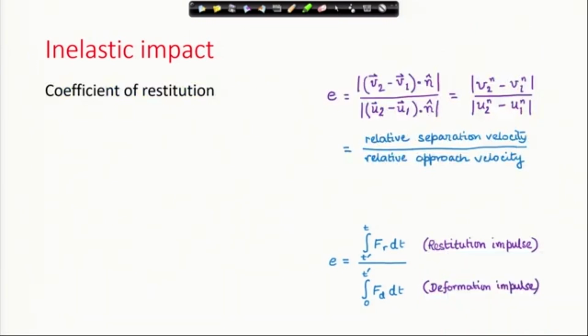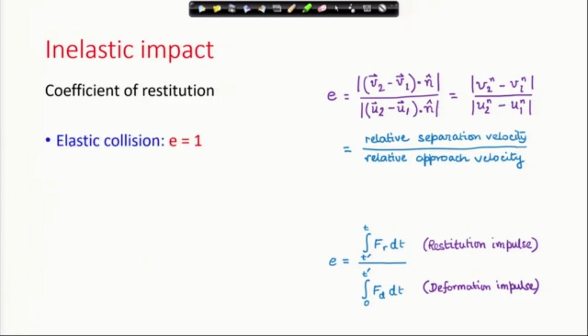So, we have this concept of coefficient of restitution, and this is determined experimentally. It can depend on various factors. Therefore, this is a matter of research. The coefficient of restitution has to be determined for different kinds of surfaces, different curvatures, etc. This has to be determined experimentally.